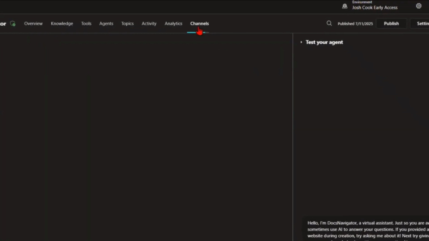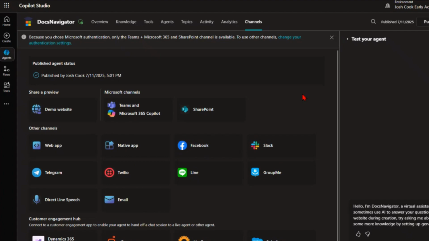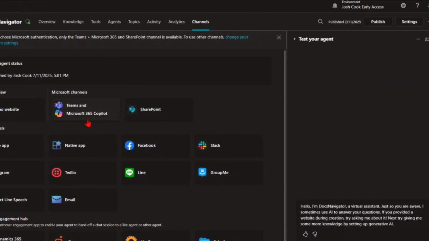Awesome. Next, we're going to hit publish and publish your changes. We're going to go over to channels. Now, we want to deploy this thing into Teams so users can call it and use it in meeting with someone or even as in a group chat. Click on the Microsoft Teams channel.